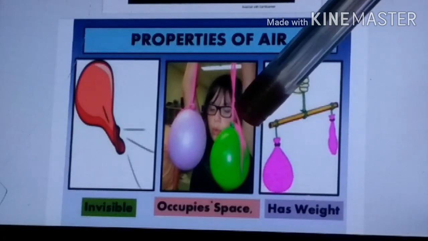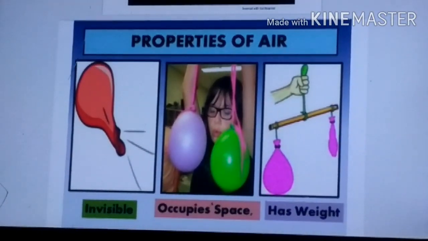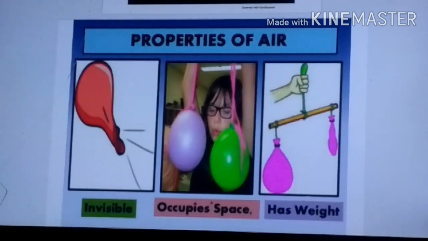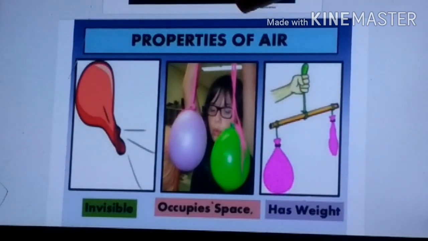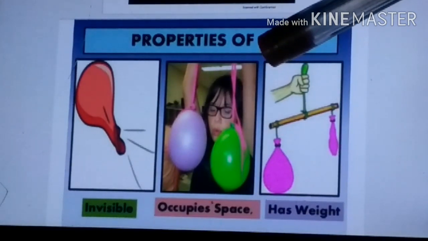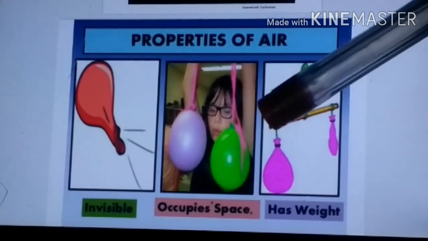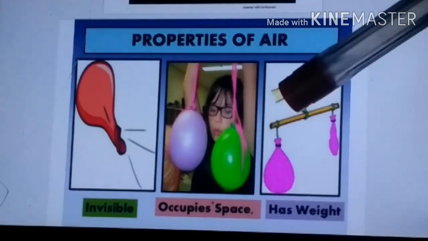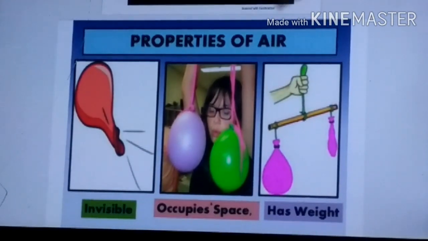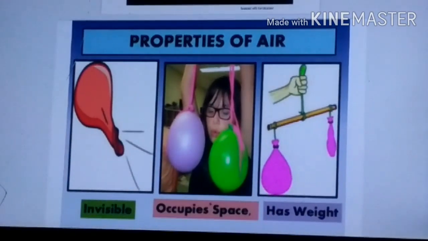From this we can make out that air occupies space. Why? Because you can see the balloon when it was not filled with air, and the balloon which was filled with air changes shape. When the balloon is filled with air, it expands, so it is taking the space inside the balloon. So air occupies what? Space. So from this picture we came to know that air occupies space.